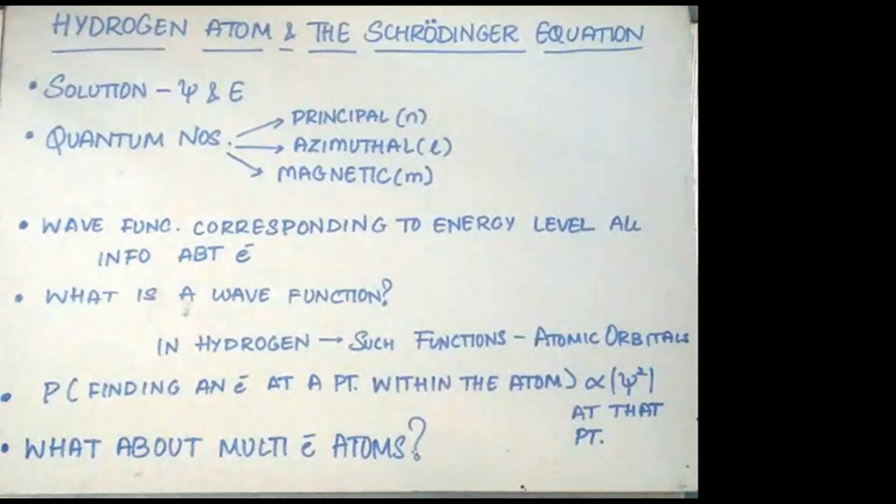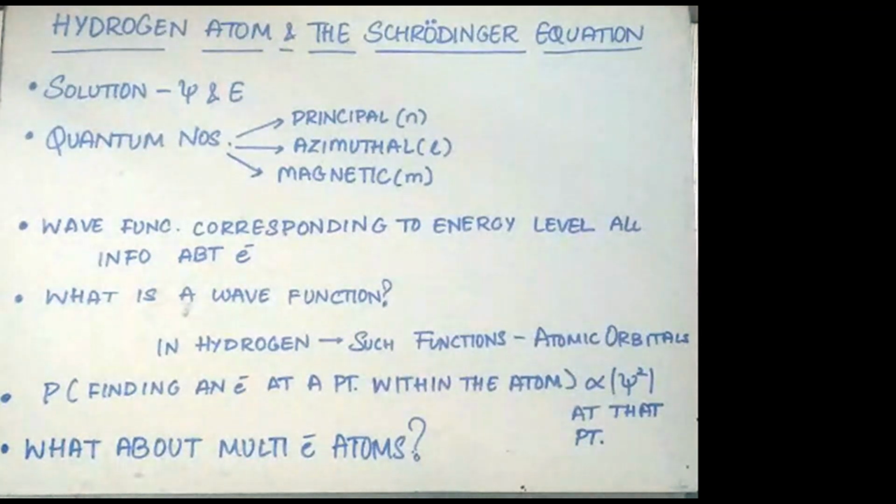The first one is the principal quantum number, which is represented by n. The second one is the azimuthal quantum number, represented by l. And the third is the magnetic quantum number, represented by m. The quantum numbers arise as a natural consequence in the solution of the Schrödinger equation.